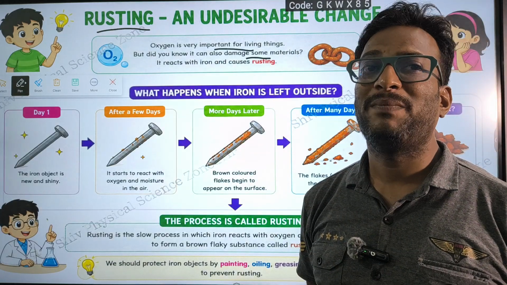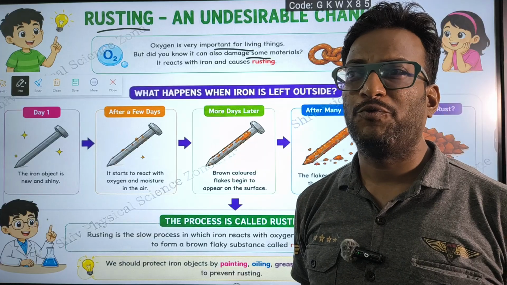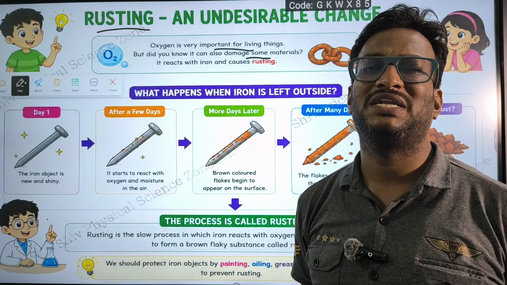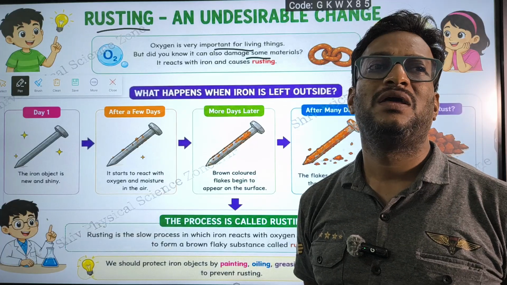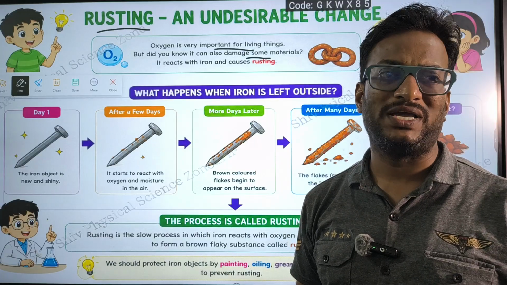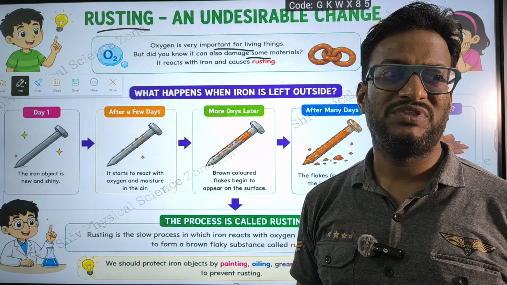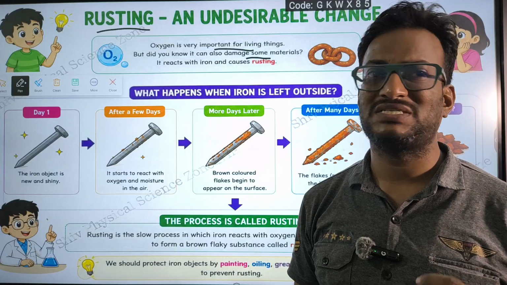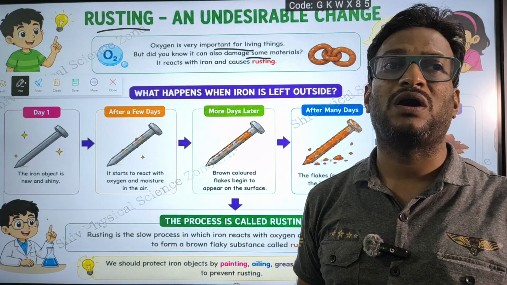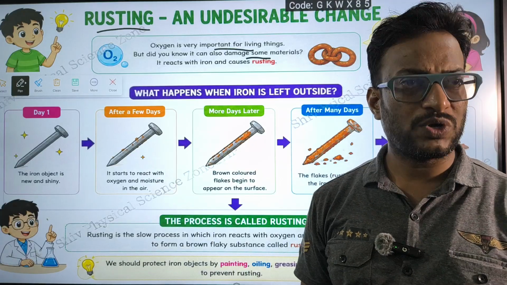Can you imagine that? Generally, when we think about oxygen, it is very useful to human beings and it is essential. If we don't get oxygen even for a minute or two, we will die. Okay, within 2 to 3 minutes, if we don't get oxygen supply to our body, we will definitely die. Such an important thing oxygen is. Without oxygen we cannot live.